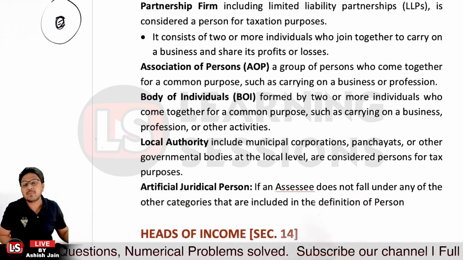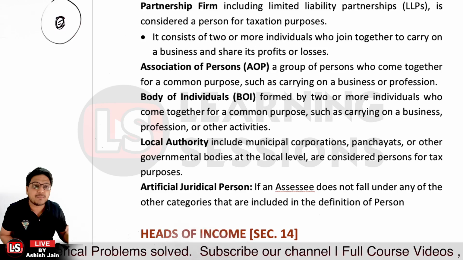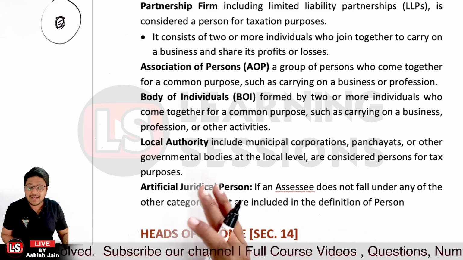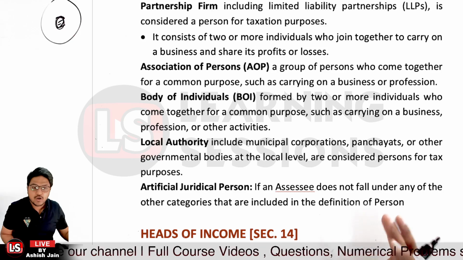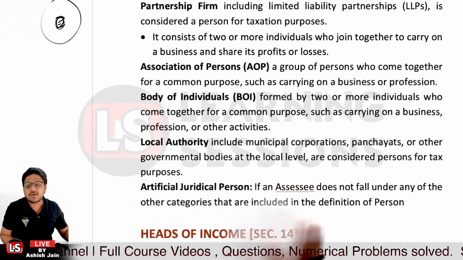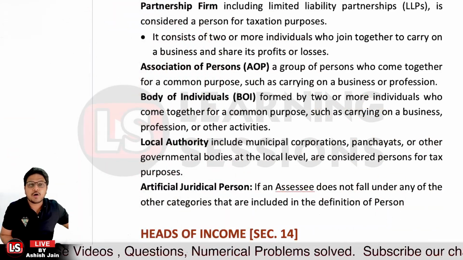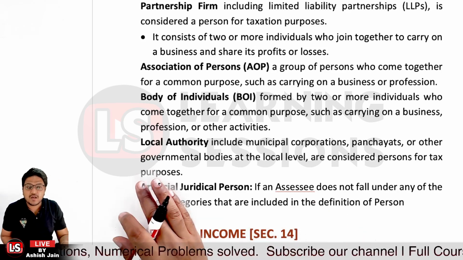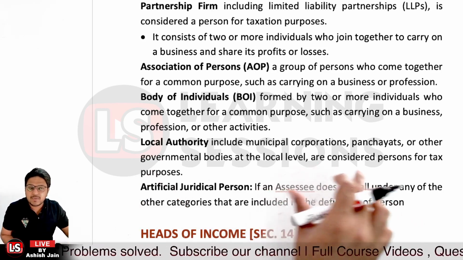And other than that, it can be a body of individuals, where two or more individuals come together for a common purpose, and they can be carrying on a business, a profession, or some other activity also. Let's say they created a trust for the same or something like that. That's a body of individuals, or it may be a club also, right? After that, it's related to local authority, like municipal corporations, panchayats, or government bodies at the local level. They are considered persons for tax purposes.